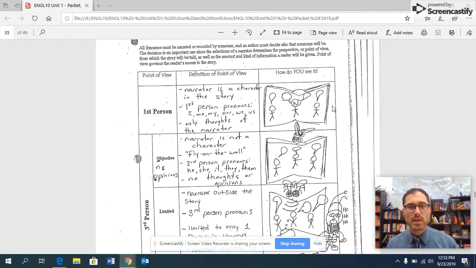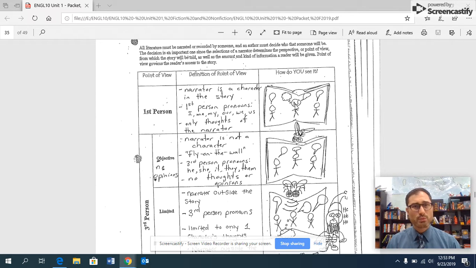First person point of view means that our narrator is a character inside of the story. So the narrator not only is telling the story, but the narrator partakes in the story. We know this because he or she is going to use first person pronouns: I, me, my, our, and we know that narrator's thoughts and that narrator's words. Now we only know other characters' words because we don't know what other characters are thinking. We're getting it all through first person.